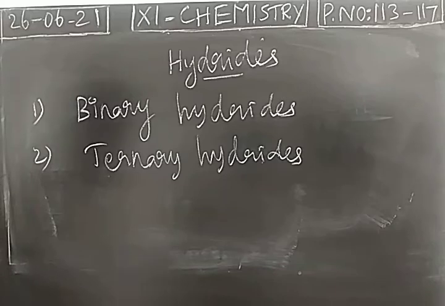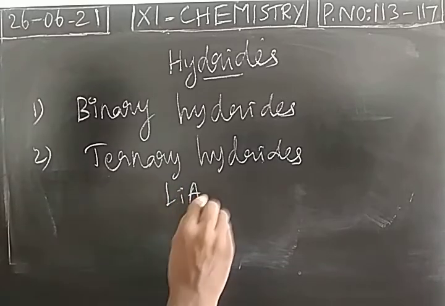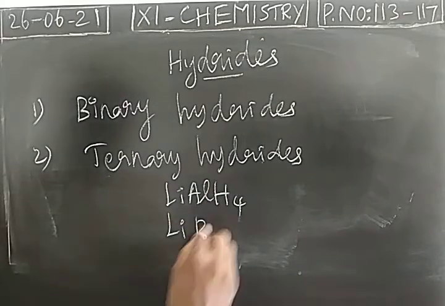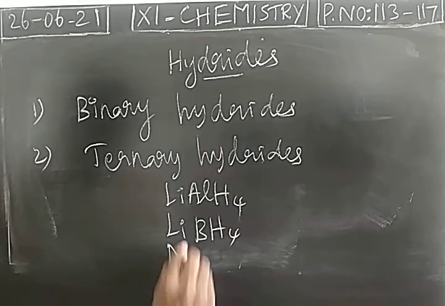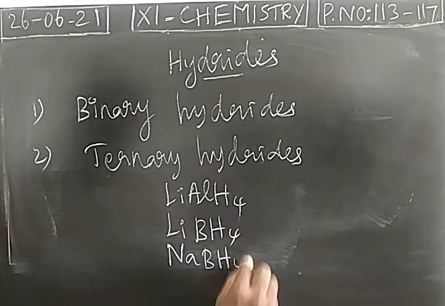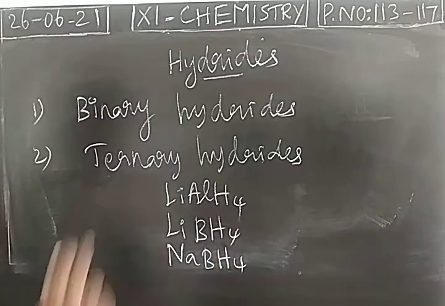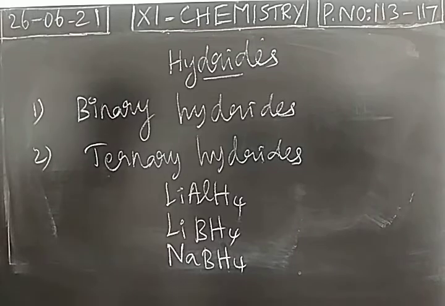Examples of ternary hydrides are lithium aluminum hydride, lithium borohydride or sodium borohydride. So these are all examples of ternary hydrides. 4 hydrogen atoms present. Ternary represents number 4.